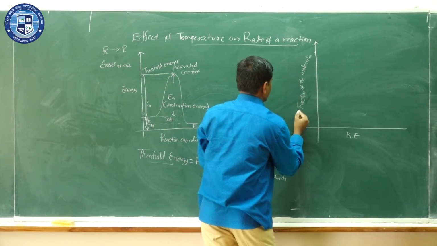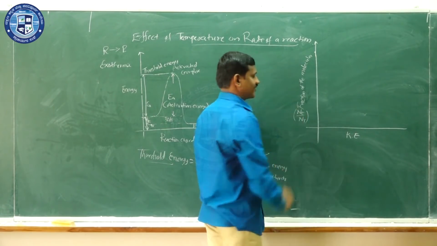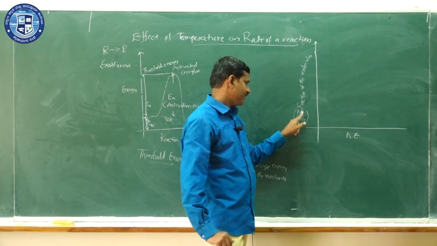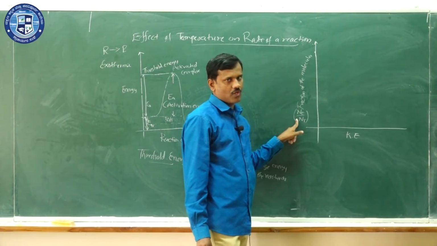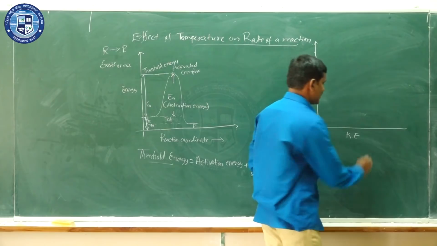We can write this as NE by NT: the number of molecules having the energy E divided by the total number of molecules. So we have the fraction of the molecules, and here we have the kinetic energy of the molecules.